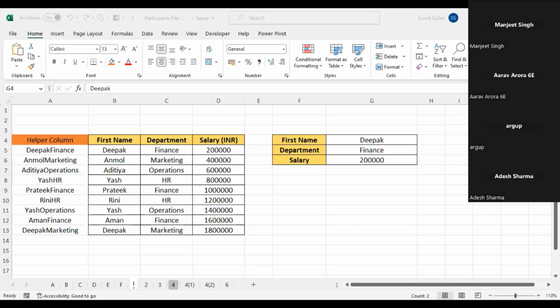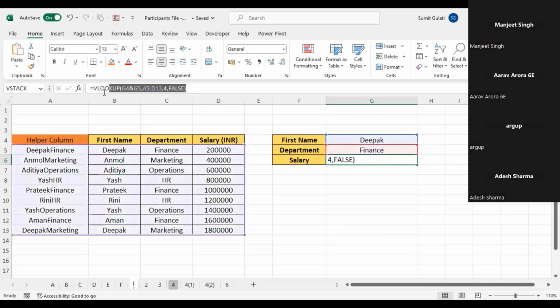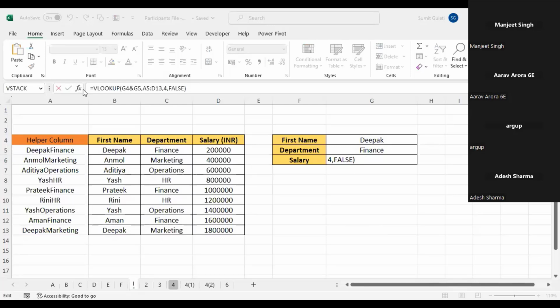So I hope this is clear what we have done. If you want me to put the formula in the chat box, do let me know, I'll put it. But you have to create a helper column for this. I hope this solves that problem also, where you were saying if the surname is different, you could have created a helper column, then use the same.